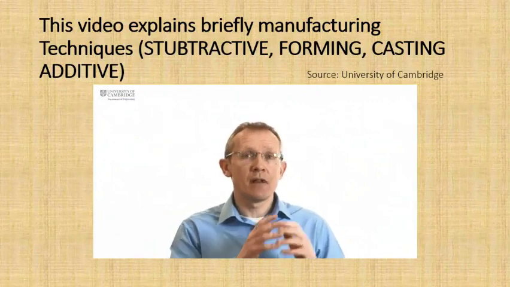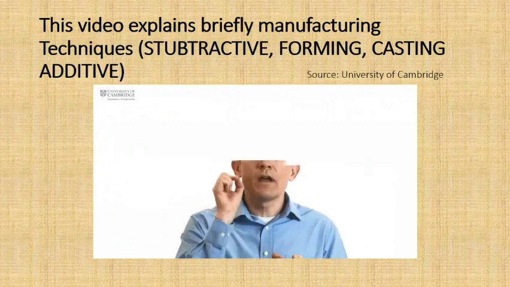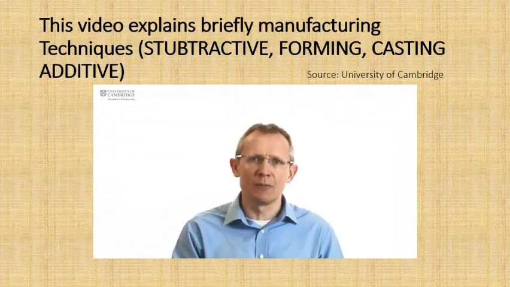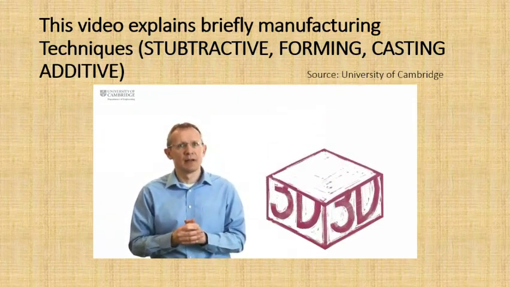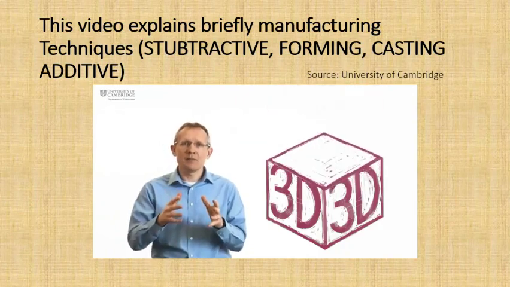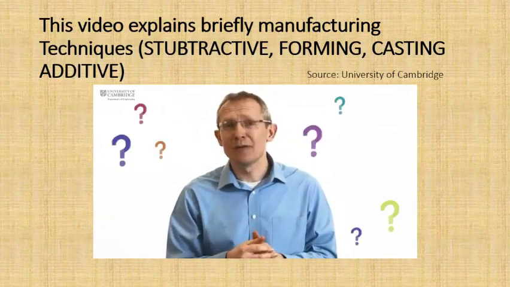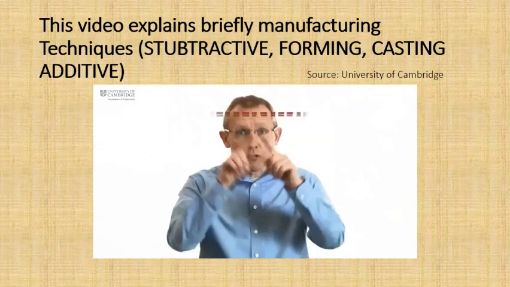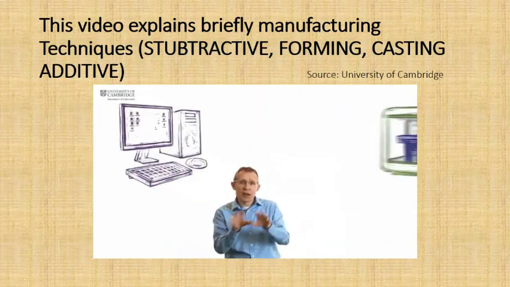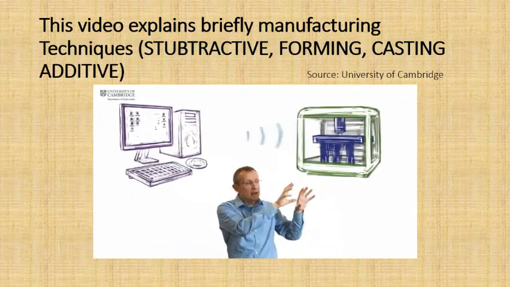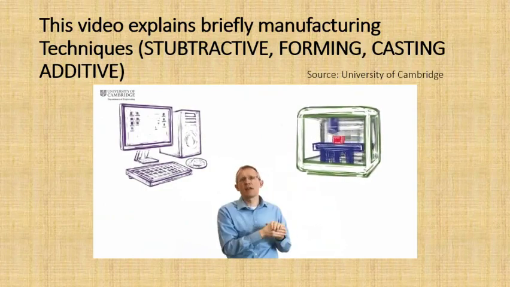And this is where we have nothing to begin with, and you take your material and you add it exactly where you want it until you have your final object. 3D printing is one type of additive manufacturing, and it involves making an object by adding material one tiny layer at a time. So, how do you do that? Well, it all starts by making a drawing of the thing you want on your computer. The computer then makes a special kind of file which it sends to the 3D printer. And the 3D printer reads that file and prints the object layer by layer to make the thing you want.